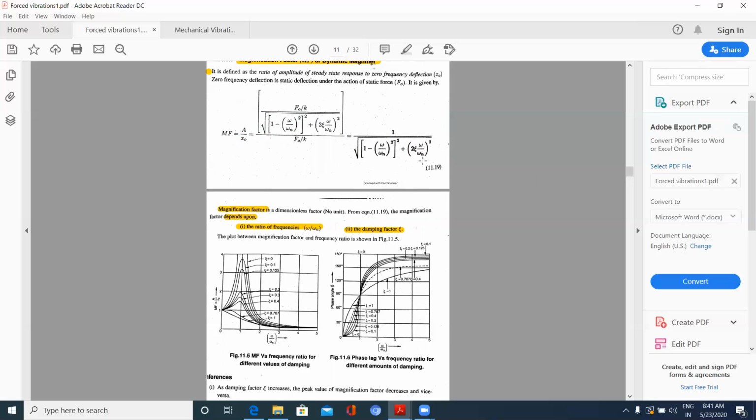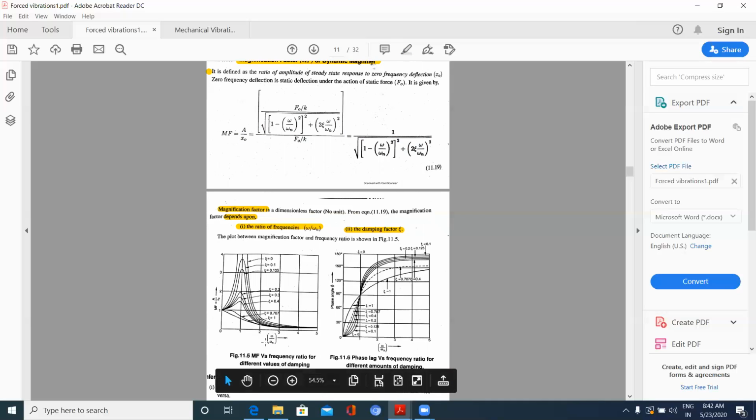So in this, what we observe here, what is the value omega by omega n? Okay, omega by omega n versus magnification factor. Now, magnification factor when there is resonance, that means what?